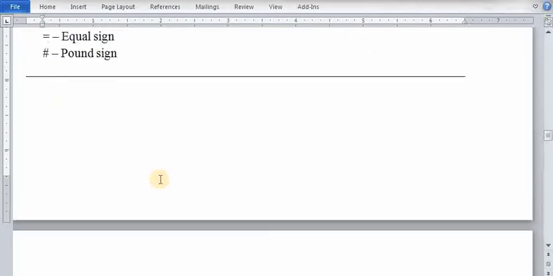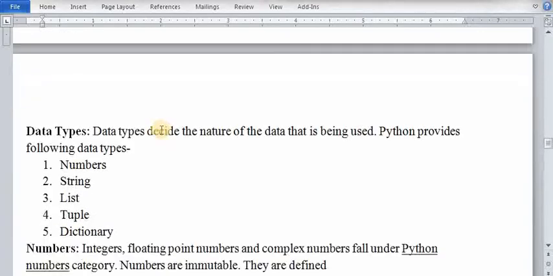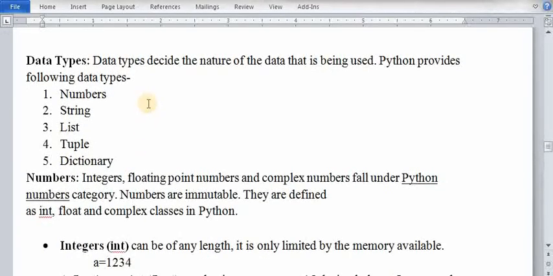So this topic is completed now. The next topic is data types. Data type decides the nature of the data that is being used. Before using a value in the program, you have to decide the data type, so which type of value you are using in the program. Python provides the following data types: numbers, string, list, tuple, and dictionary.